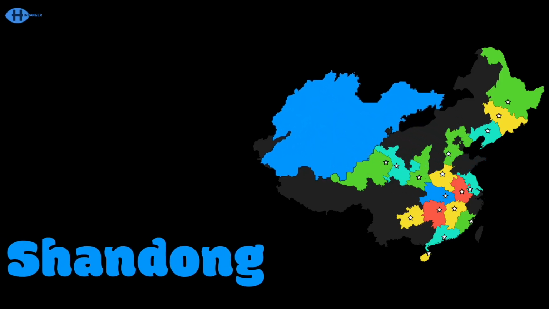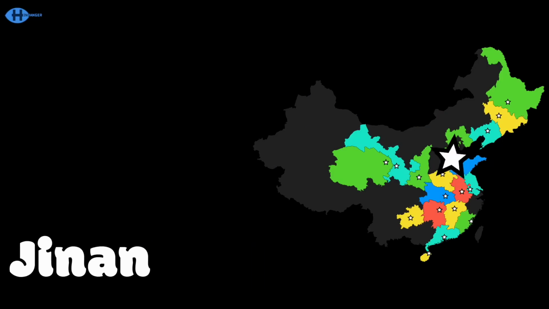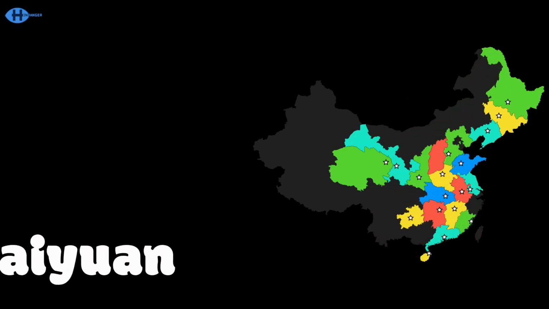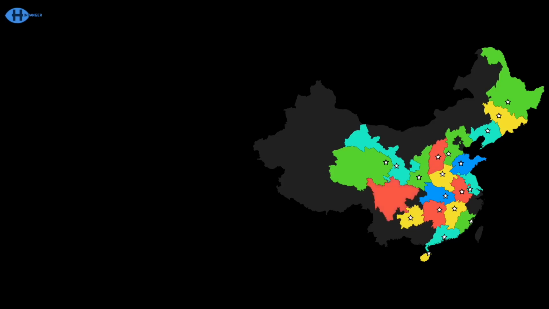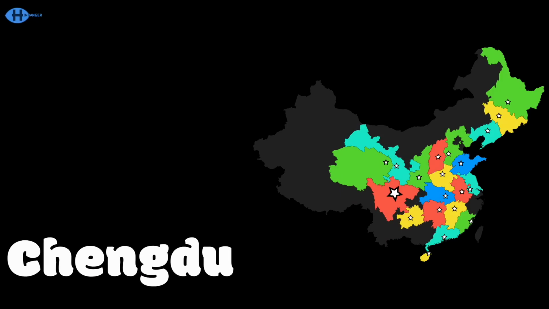Shandong is reaching out to the Koreas, no doubt. Jinan's the capital, wow, it's thriving right now. I am Shanxi, in the north you see, Taiwan's in the center of me, my capital singing with glee. I'm the province of Sichuan, yeah, China's where I'm drawn. Chengdu's here in this song, my capital, it's welcome.